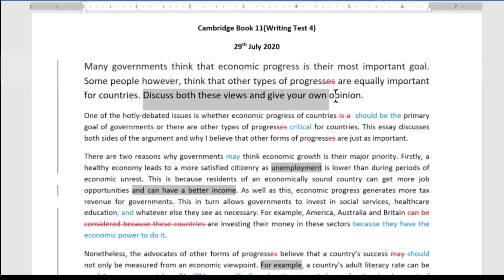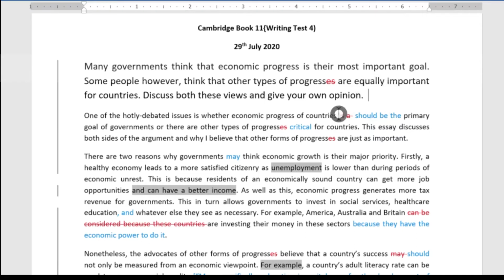Okay, and then the question here: Discuss both these views and give your own opinion. Note this word here, "and". There's really 3 things we've got to do. One view, another view, and your own opinion. And all 3 are important. All 3 have to be done really well to get a high score. Just mentioning your opinion briefly, that's just a 6. You need to develop your opinion, explain it to get to 7 and beyond.